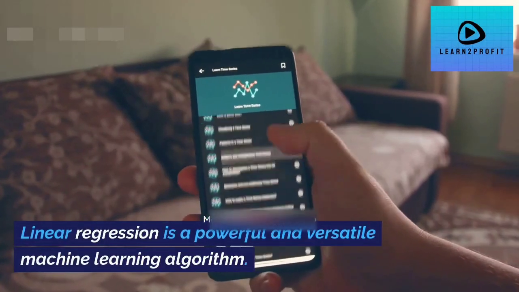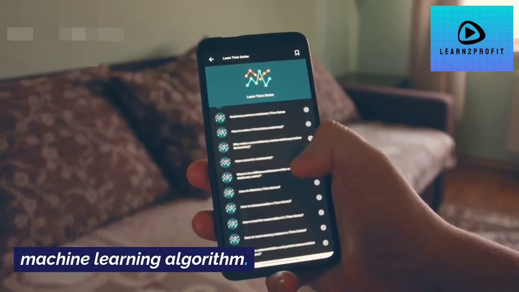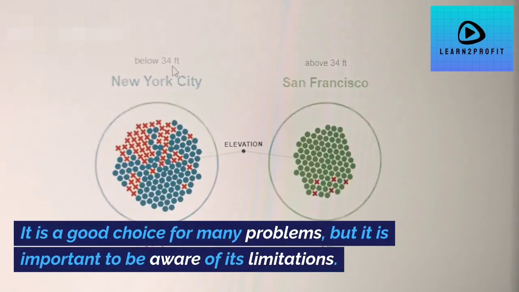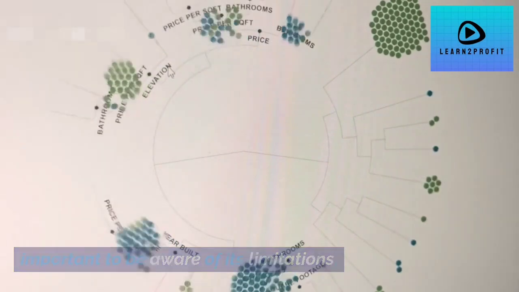Linear regression is a powerful and versatile machine learning algorithm. It is a good choice for many problems, but it is important to be aware of its limitations.